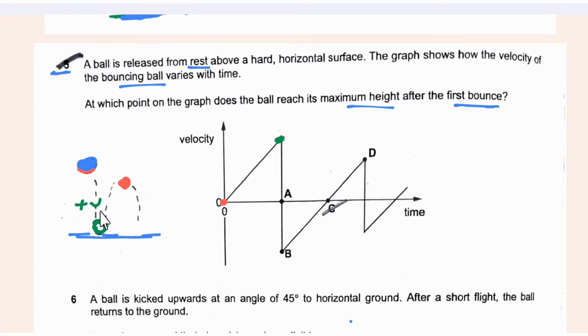So after hitting the ground it moves upward, so upward is negative. So it starts from a negative value. Then at maximum height we know that velocity is 0. After starting from a negative value, the velocity is 0 at this point. That means it is the maximum height after first bounce. So the answer is C.